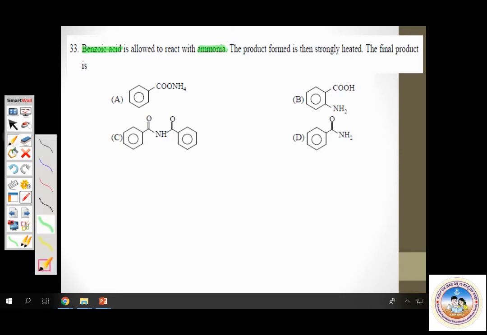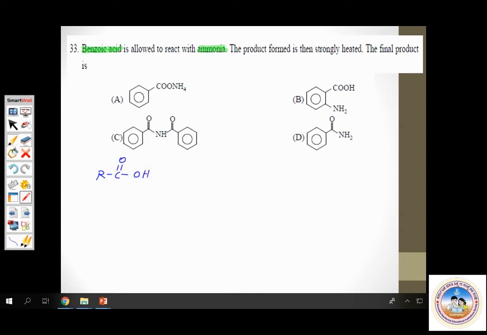Whenever a carboxylic acid is first treated with ammonia, carboxylic acid is acidic, ammonia is basic, and this results in formation of ammonium carboxylate salt. This upon strong heating loses a water molecule and forms this compound.